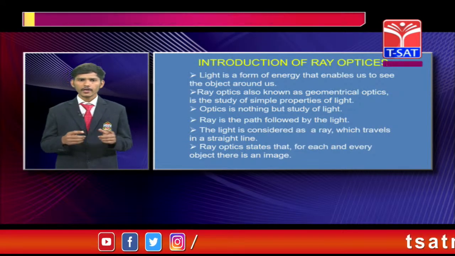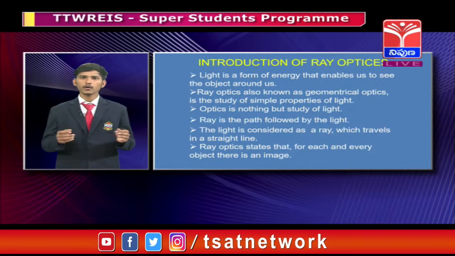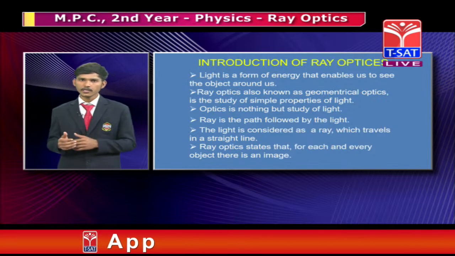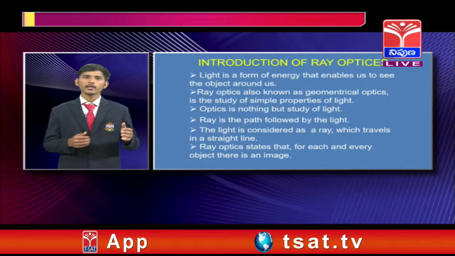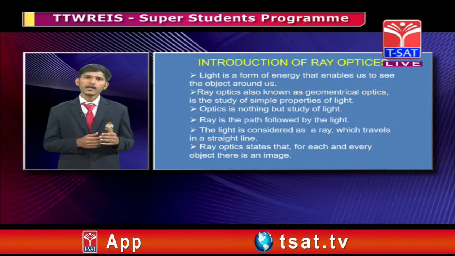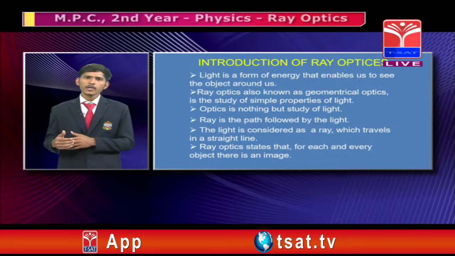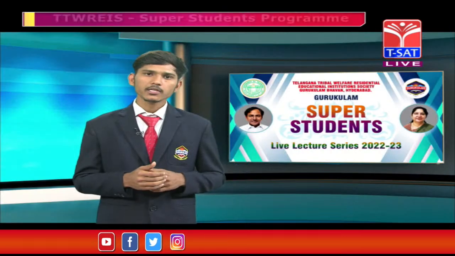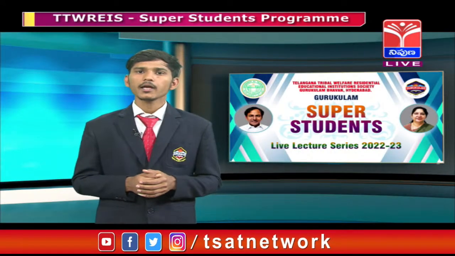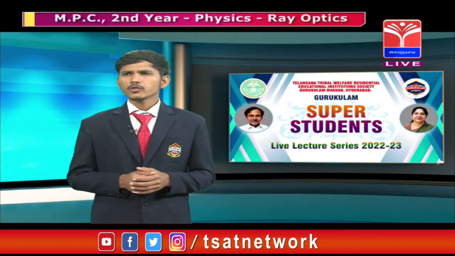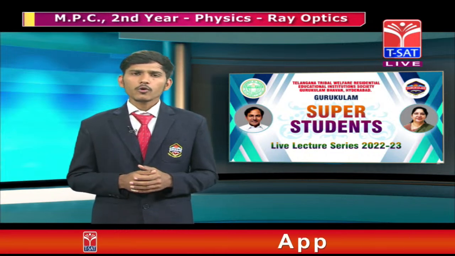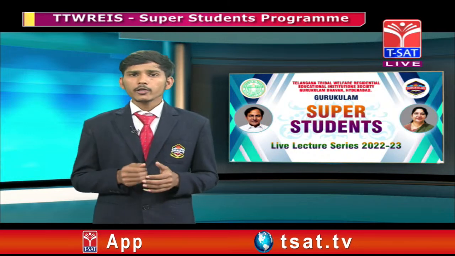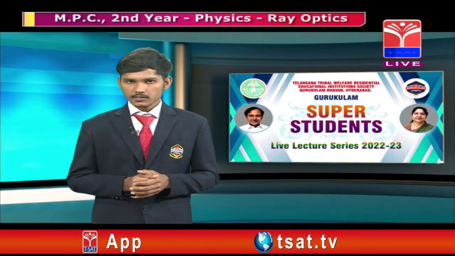For example, we are able to see all the objects in the room. How is it possible? When light is incident on the objects, the light rays are reflected back onto our retina and form an image, and only then are we able to see all the objects in our room. The speed of light is 3 into 10 to the power 8 meters per second.